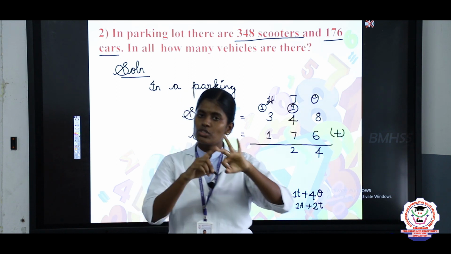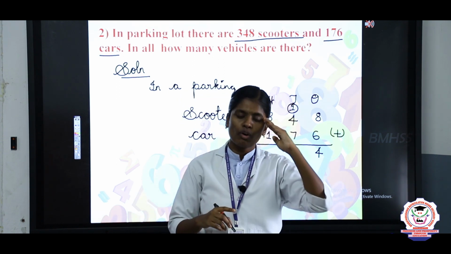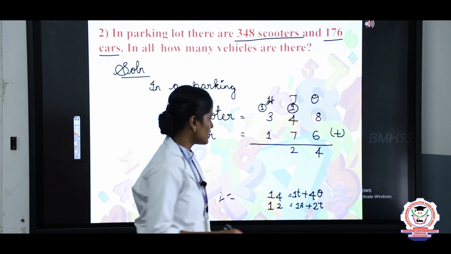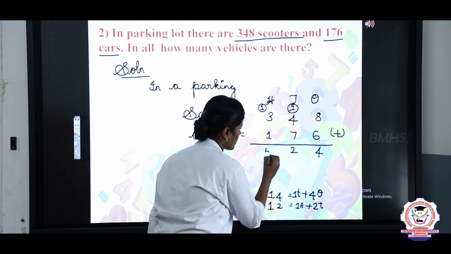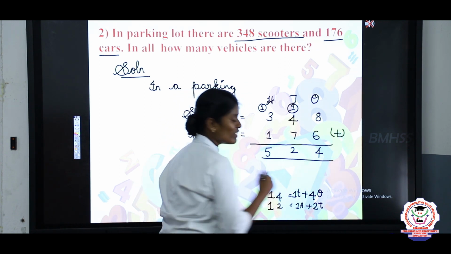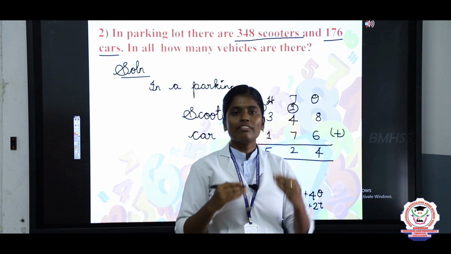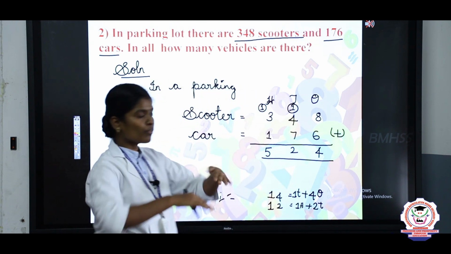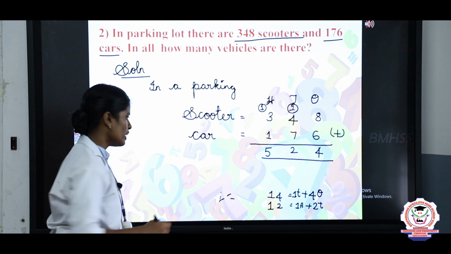1 after 2, 3, 4. Next, 4 in the mind, 1 in the finger. The answer is 5. So, totally how many vehicles are there? Totally we have 524 vehicles in the parking area.